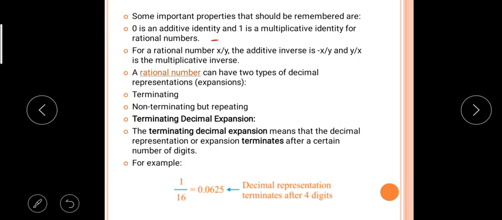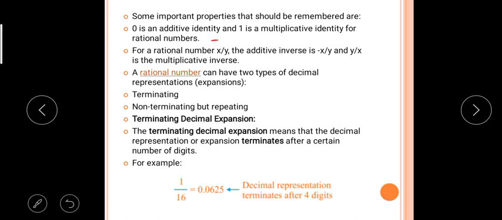For a rational number x upon y, the additive inverse is minus x by y and the multiplicative inverse is y upon x. Why? When you are adding x upon y with minus x upon y, you will get 0. And when you are multiplying x upon y by y by x, you will get 1. Therefore, the additive inverse is minus x upon y and the multiplicative inverse is y upon x. Okay, this is also important.